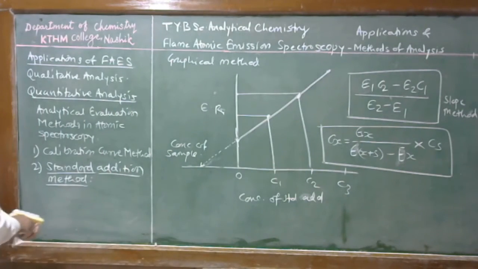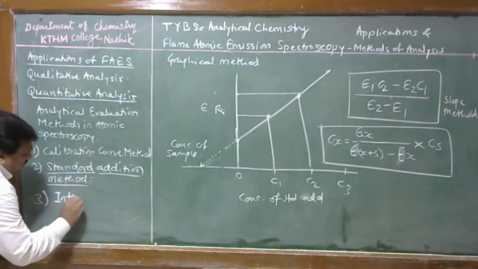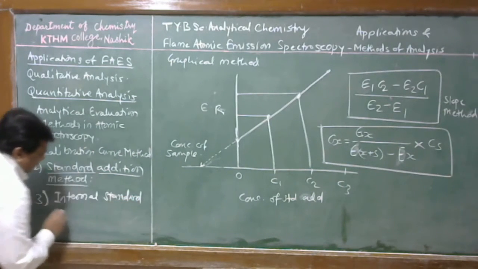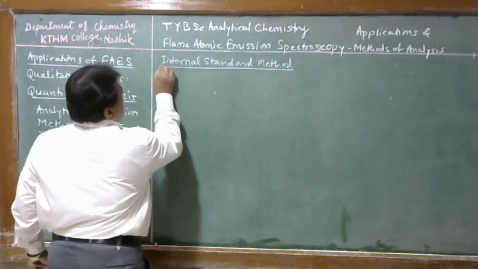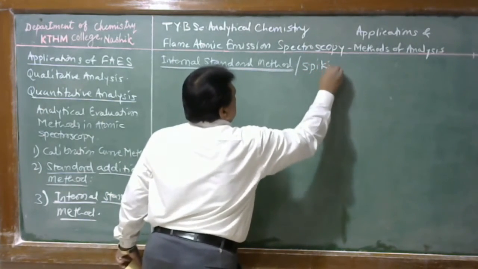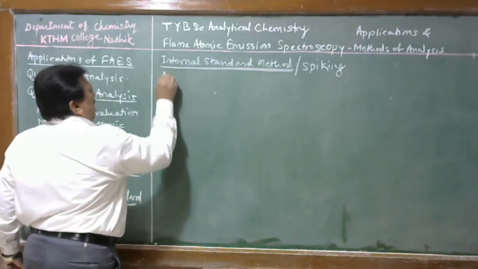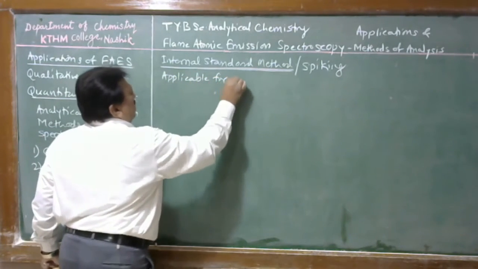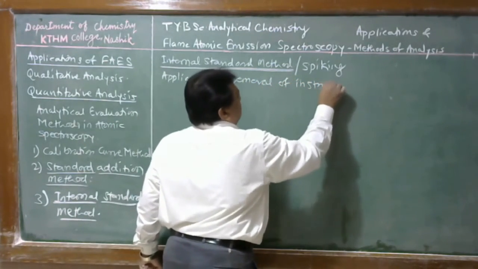Students, the third method is called the internal standard method. The internal standard method is also called the spiking method. This method is applicable for removal of instrumental interference.